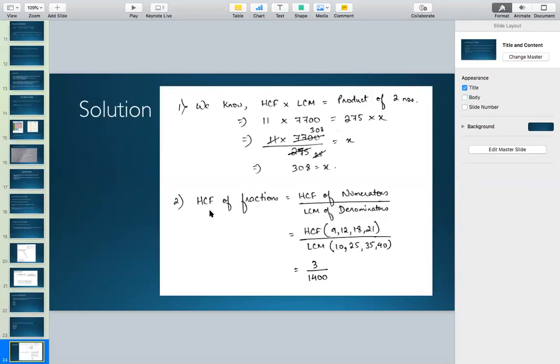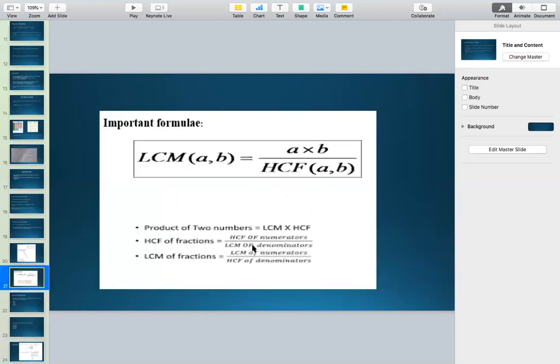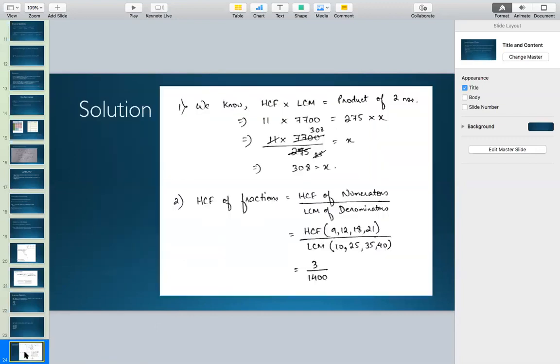Coming to question number 2, most of the students got the answer as option A, right? And here's the solution. The highest common factor of fractions, which I have already shown you in the formula, is HCF of numerators by LCM of denominators. In the given fractions, the HCF of the numerators comes out to be 3, and the LCM of the denominators comes out to be 1400. So the highest common factor of the fractions becomes 3 by 14.